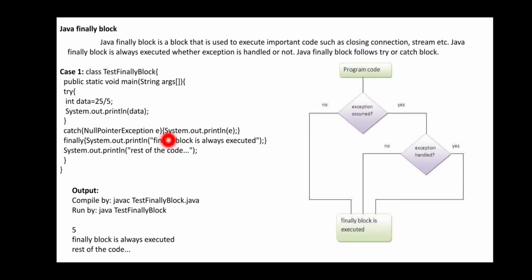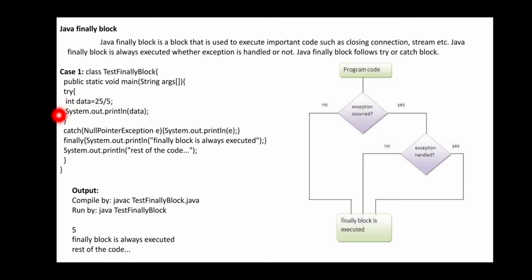He is going to explain with a simple example here. Class TestFinallyBlock, public static void main, then try, int data is equal to 25 divided by 5. So we're going to get the answer 5, and it is going to display here. There is no problem you are going to have here. Is it right or not? Int data equals 25 divided by 5 means it is going to define 5 as a value, and it is going to display it. When there is no problem, the catch statement will not be executed.